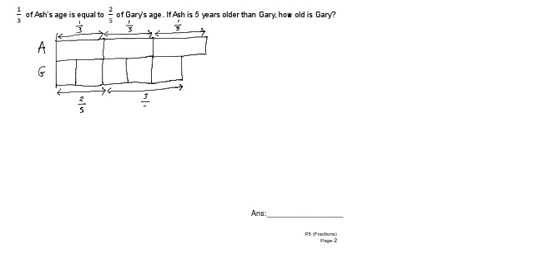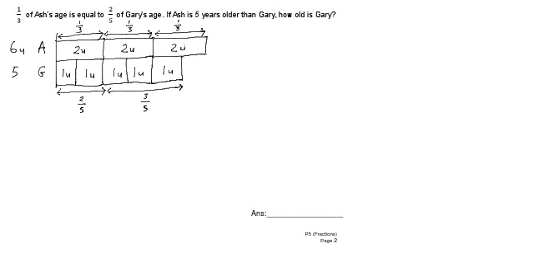Okay, I know that these two parts are meant to be equal. However, this is 1 unit, this is 2 units. Okay, I need to make them equal. Lowest common multiple of 1 and 2 tells me that this is 2 units. This will be 1, 1. Okay, so I fill in the rest: 2 units, 2 units, 1 unit, 1 unit, 1 unit. So altogether, for Ash, it is 6 units. For Gary, it is 5 units.